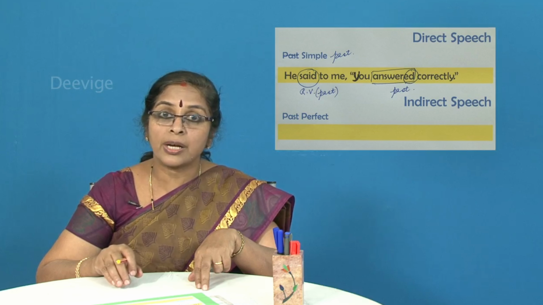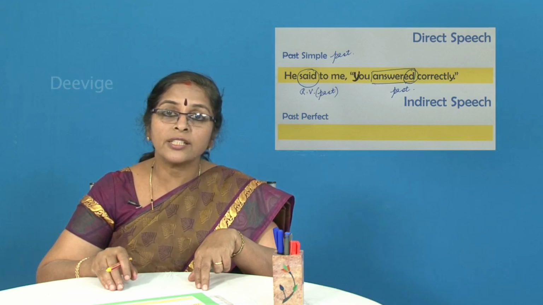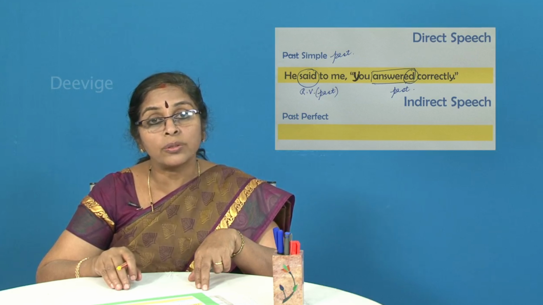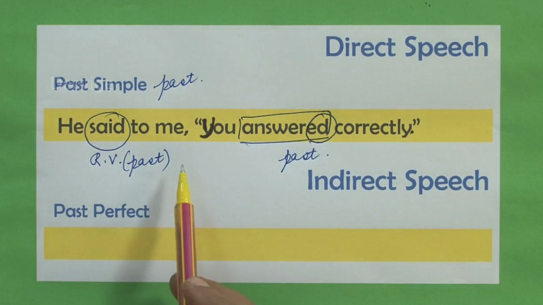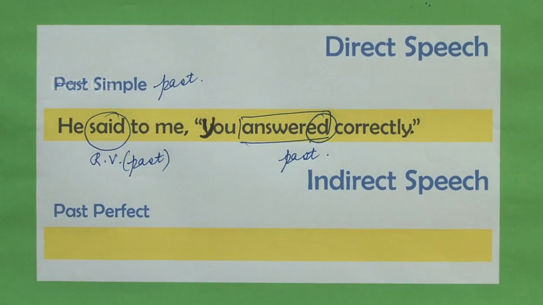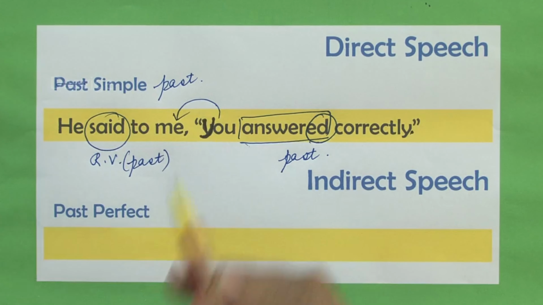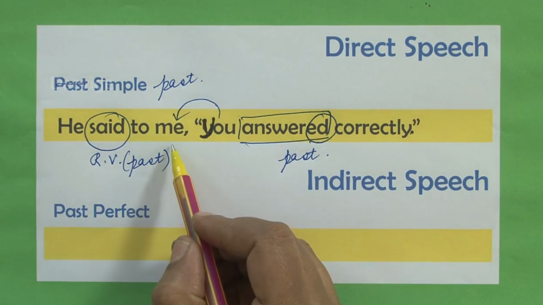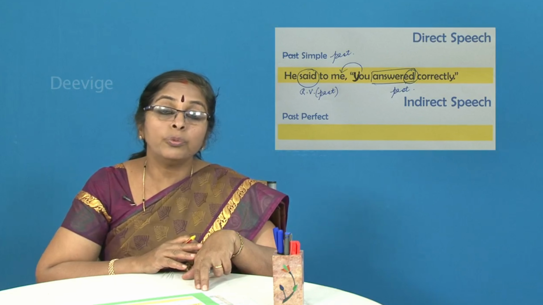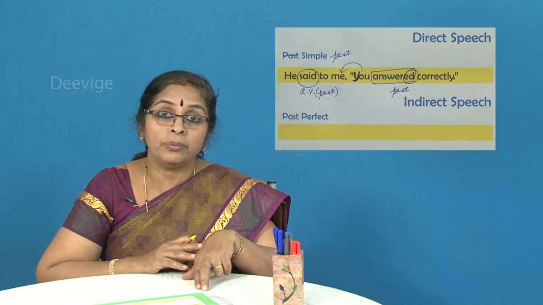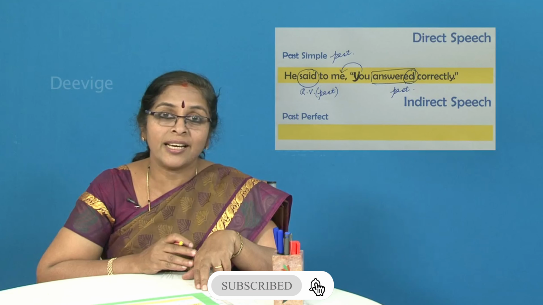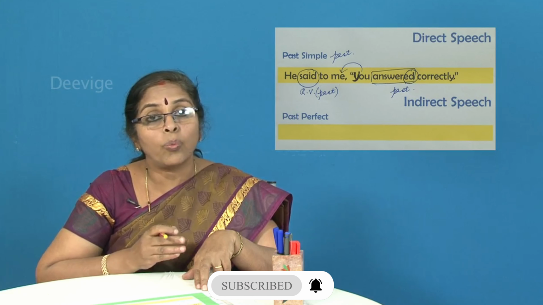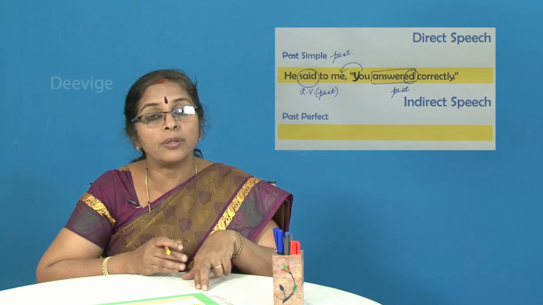So shall we change now this particular sentence from the direct to the indirect? What is the indirect speech also known as, students? It is known as the reported speech. Now, he said to me, you answered correctly. Now, what do you think you stand for? You actually is a reference to me. Yes? You stands for the word me. So, what do you think you would change to? You would not remain as you. Come on, think and tell me. I know you can't obviously tell me, but at least think and see how it is going to change, or what is the word that you are going to replace the word you with.